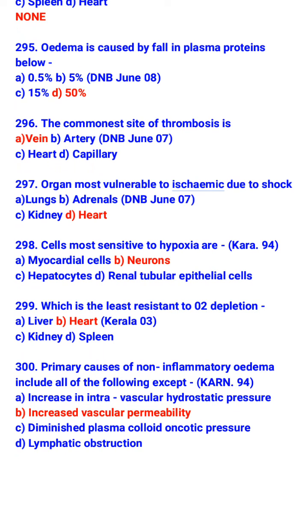Heart. Primary causes of non-inflammatory edema include all of the following except increased vascular permeability. So, primary causes of non-inflammatory edema include increase in intravascular hydrostatic pressure, diminished plasma colloid oncotic pressure, and lymphatic obstruction.